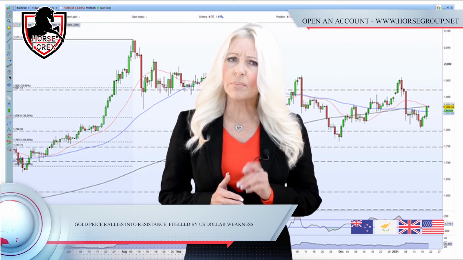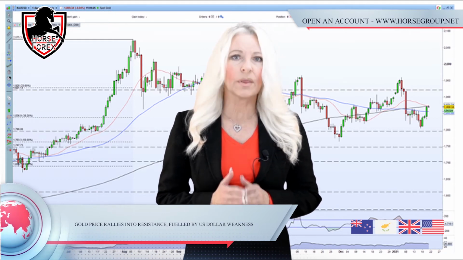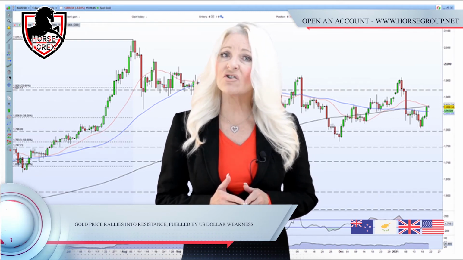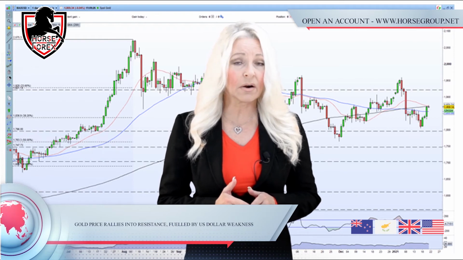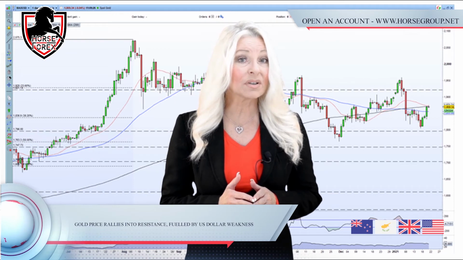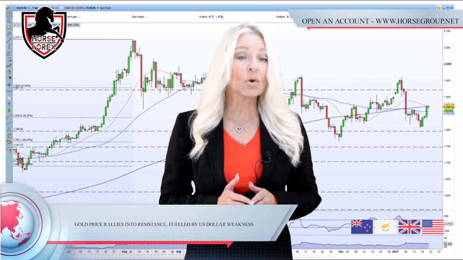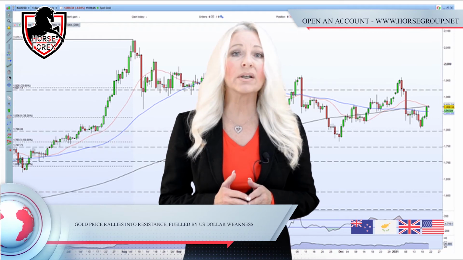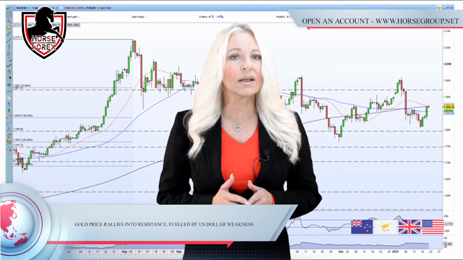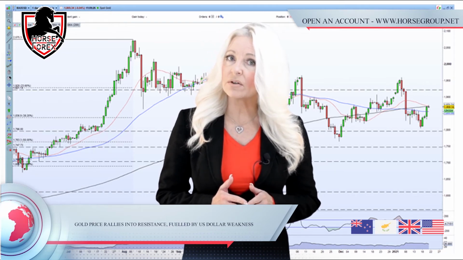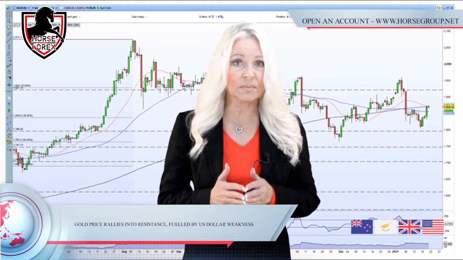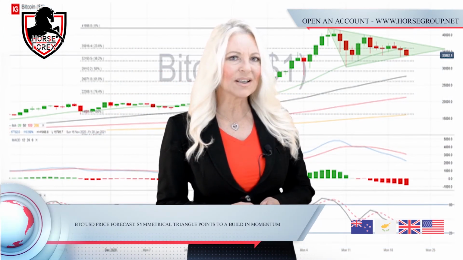If these simple moving averages are broken, the precious metal may retest the 1,921 an ounce area ahead of the 23.6% Fibonacci retracement at 1,928 an ounce. Initial support is seen at 1,837 an ounce, the 38.2% Fibonacci retracement level.